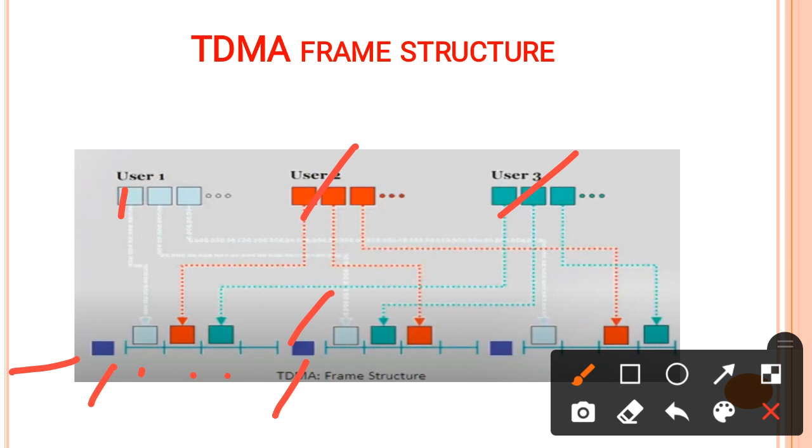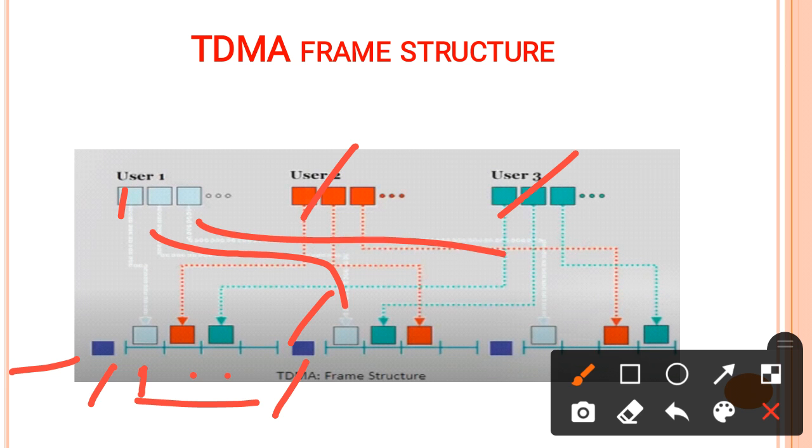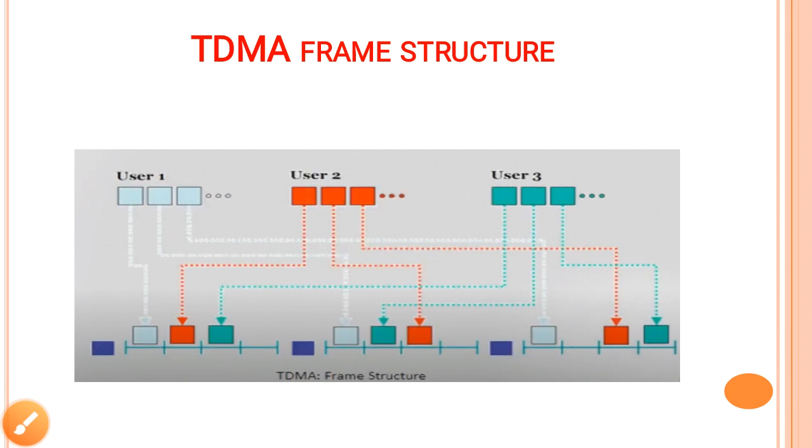Within a frame, user 1 occupies one slot, so it cannot be used again in the same frame. So the next slot of user 1 continues in the second frame or in the third frame. Likewise, user 2 can also occupy slots in different frames in TDMA, depending upon how much communication there is.